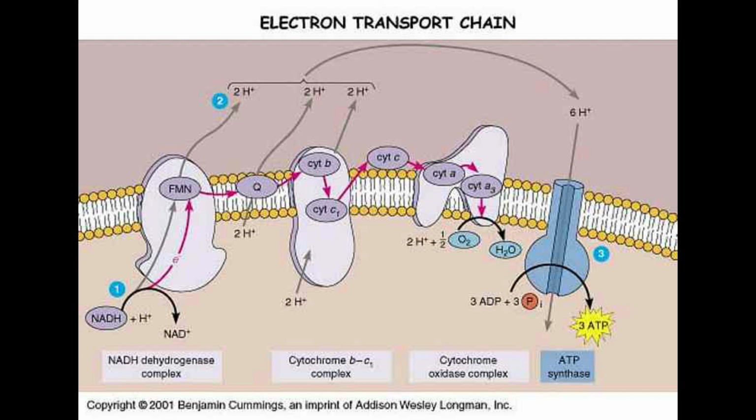The electrons passing through the electron transport system gradually lose energy. High energy electrons are donated to the chain by either NADH or FADH2. The chain is completed as low energy electrons reduce oxygen molecules and form water. The level of free energy of the electrons drops from about 60 kcal per mole in NADH and 45 kcal per mole in FADH2 to about 0 kcal per mole in water. The end products of the electron transport chain are water and ATP.